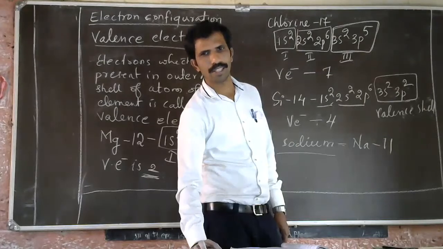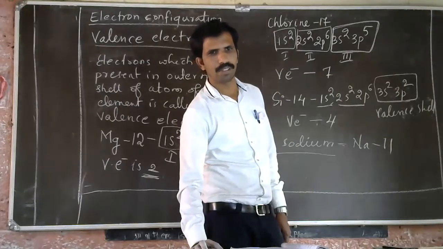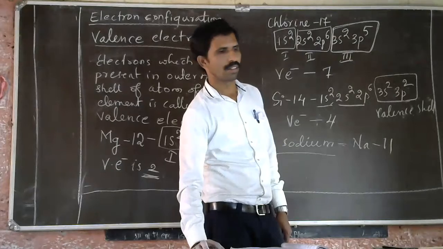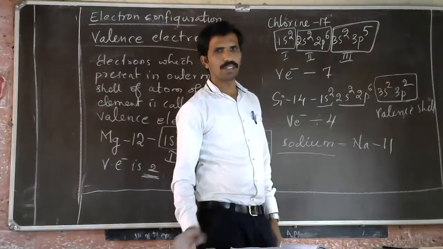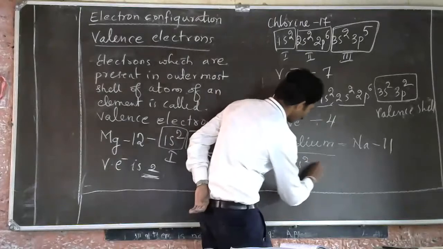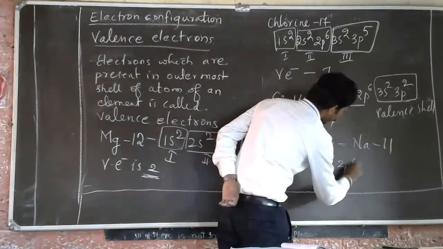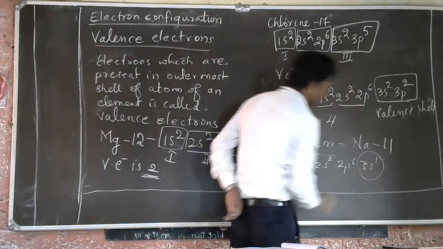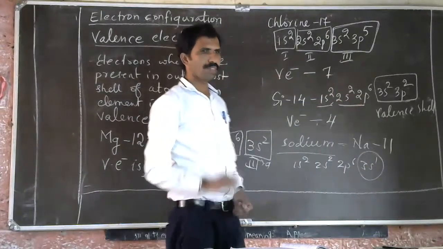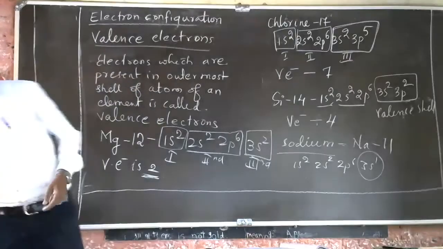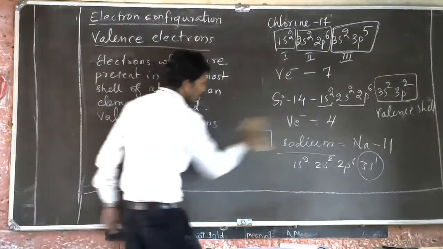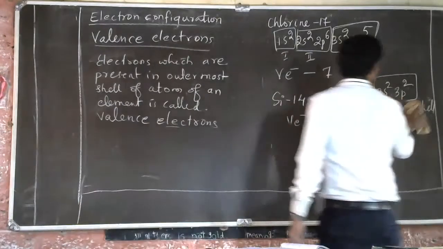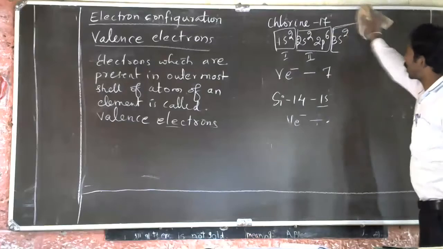Sri Krishna, what is the valence electron of sodium? 1. Okay. So it is 1. 1s2, 2s2, 2p6, 3s1. In the outermost shell, 1 electron is there. So the valence electron is 1. This is how to know the valence electron. You should know the valency also and the valence electron also.